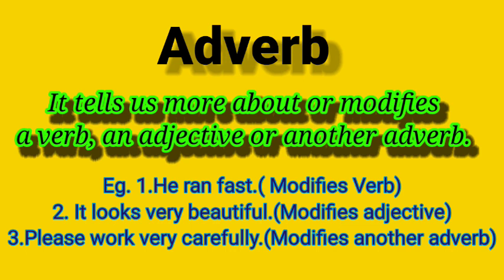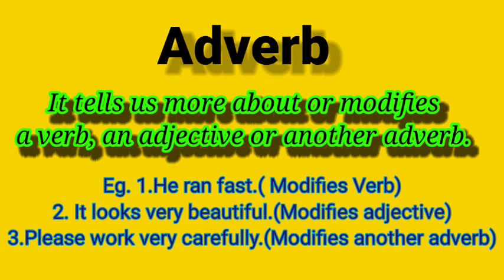See the next sentence: It looks very beautiful. Beautiful is an adjective word. What is an adjective? It qualifies or describes a noun. It looks very beautiful. Which looks beautiful? It. So it refers to, it qualifies the noun form. Here very modifies the adjective word. So here very is an adverb.